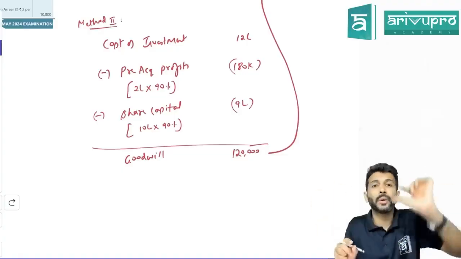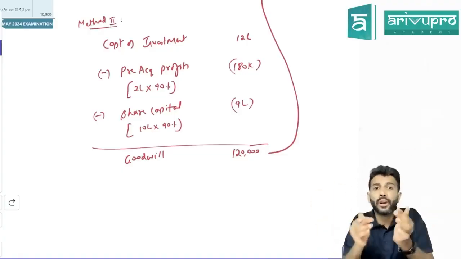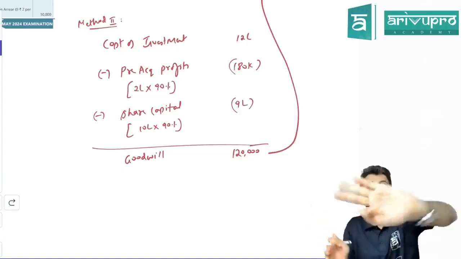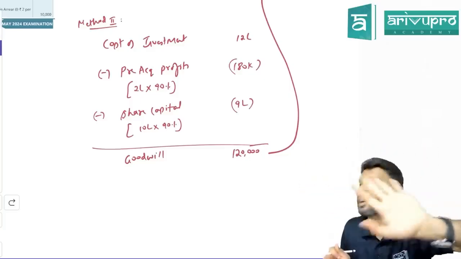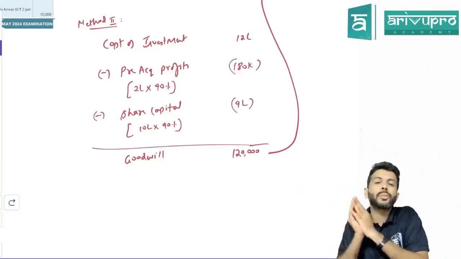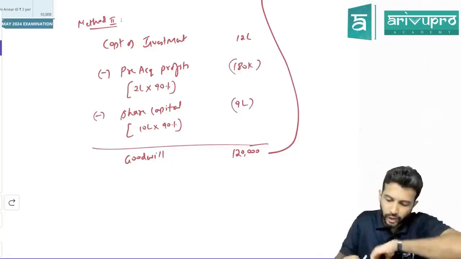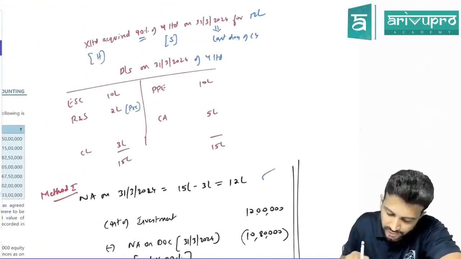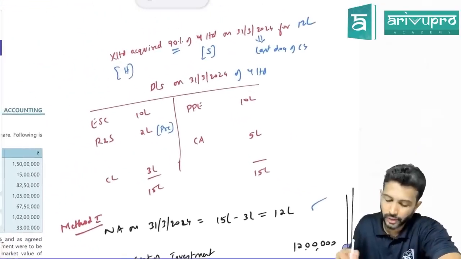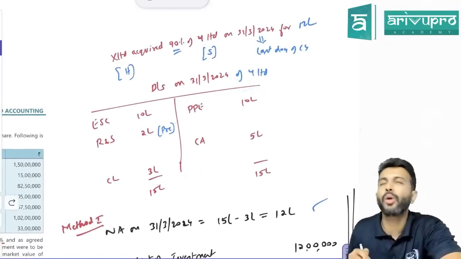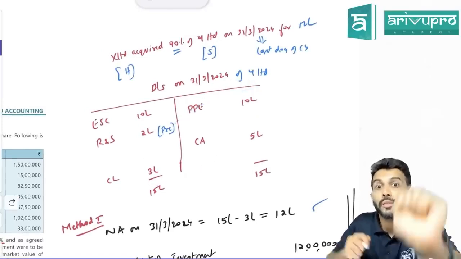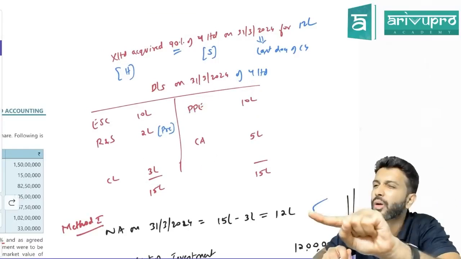If you look at the definition of equity, equity is an instrument that gives the holder the right over the assets of the company after deducting all the liabilities. Or equity is that instrument which gives the holder the right over the net assets of the company. Okay, now sir, can you tell me how much are the net assets of the subsidiary company? Calculate, sir. How do you calculate the net assets of the subsidiary company? Do we take book value or revalued amount?